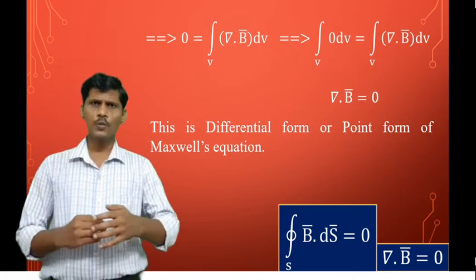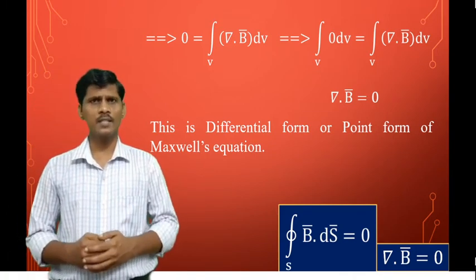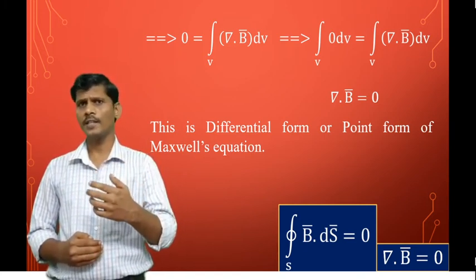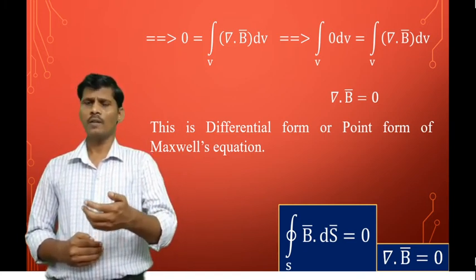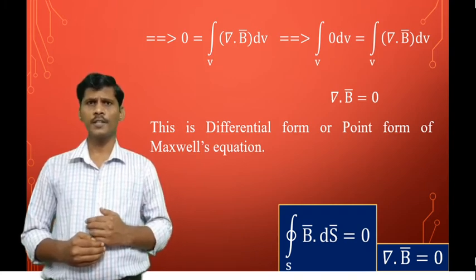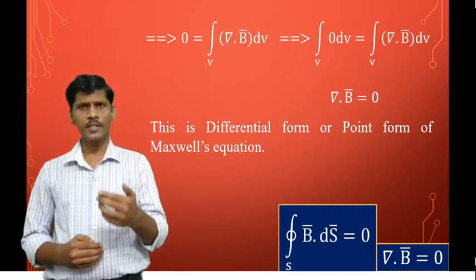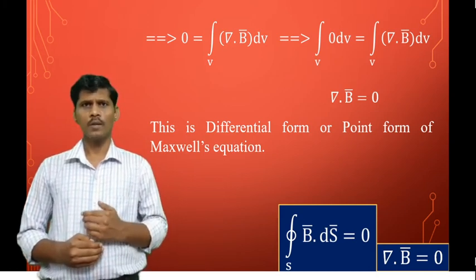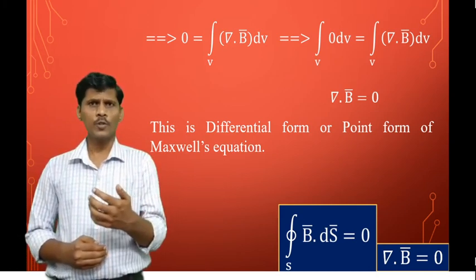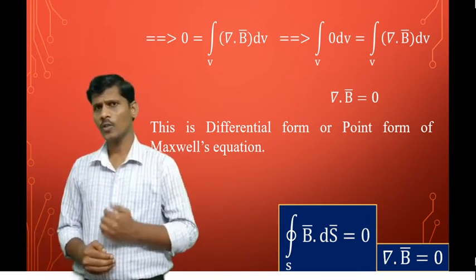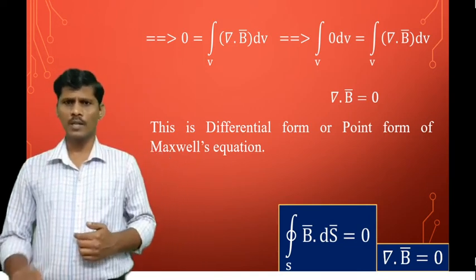These two equations are also called Gauss law in magnetostatics, the Maxwell equations in integral form and differential form. So Gauss law in magnetostatics: the integral form of the Maxwell equation, and Gauss law in magnetostatics: the differential form of the Maxwell equation.